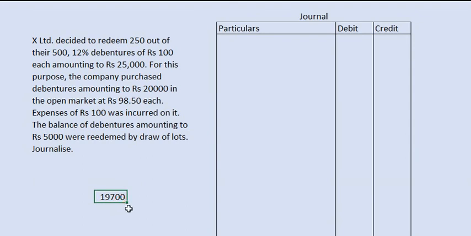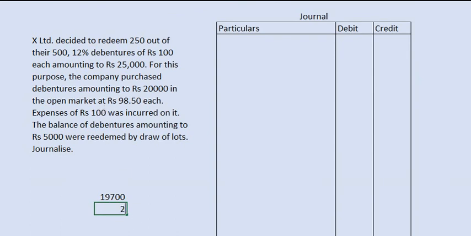That means it is on discount. So there is a profit of rupees 300, and an expense of rupees 100 was incurred on it. So for this redemption, they incurred an expense of rupees 100. That 100 is to be deducted from this profit.